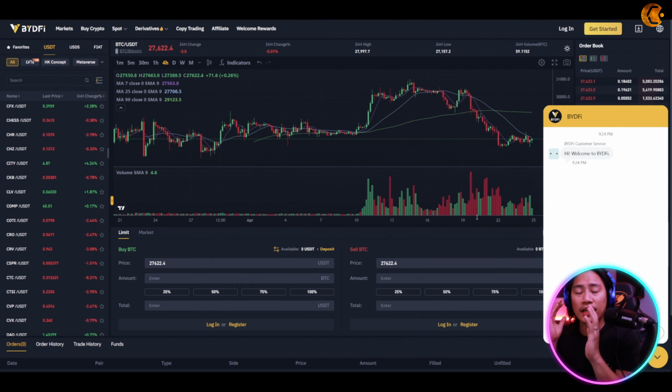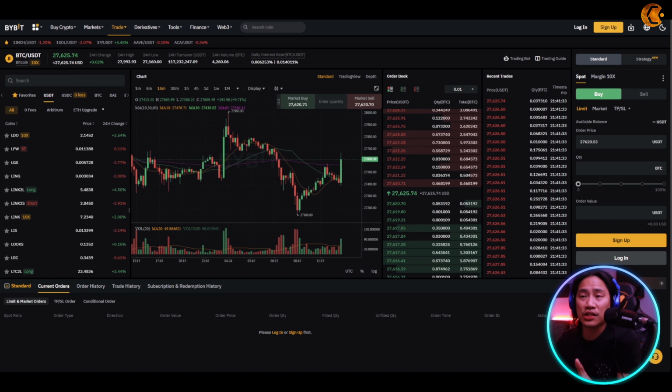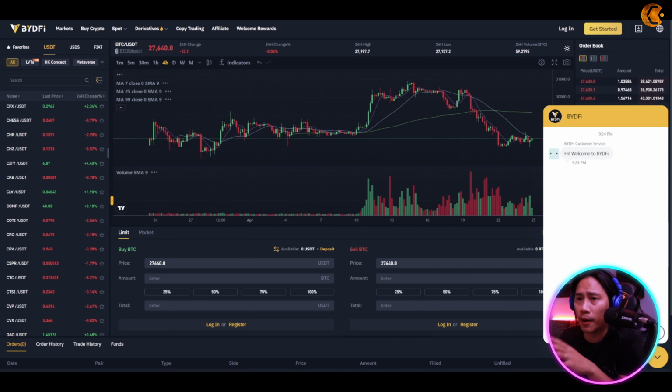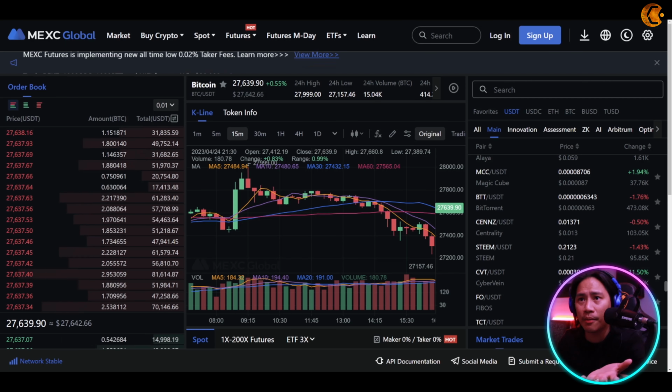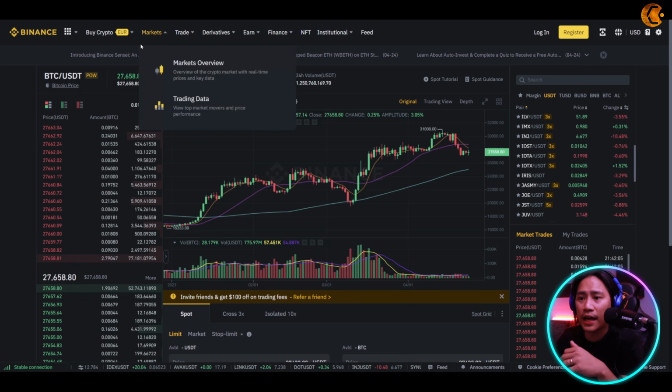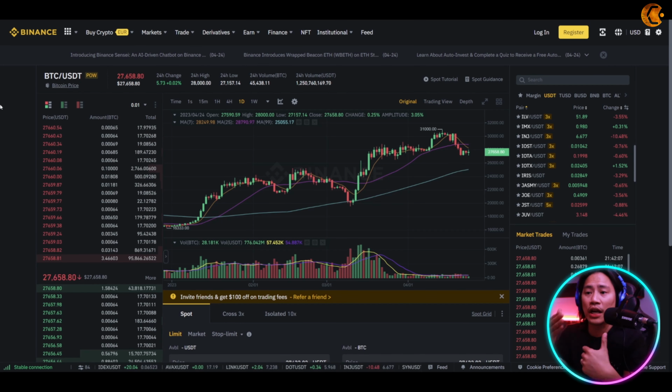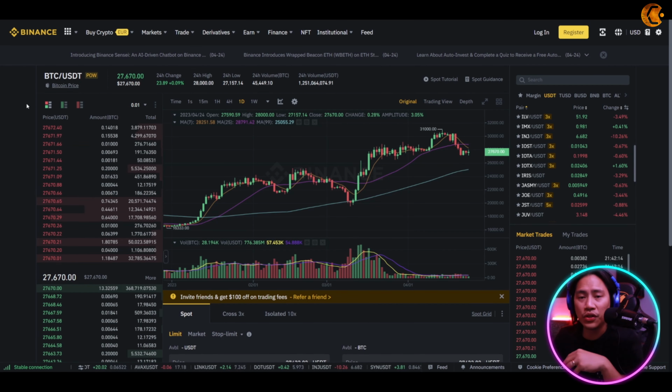All right, so the next one that you need to consider would be the trading fees and the limits of the exchange. These exchanges have different transaction fees. Now you can go ahead and do your own research so you can check to see if the exchange that you are using has the best rate compared to the ones that I am showing you. So BYDFi, you have crypto.com, MEXC, Bybit, and Binance. I hope that you would also check them out and do your own research.